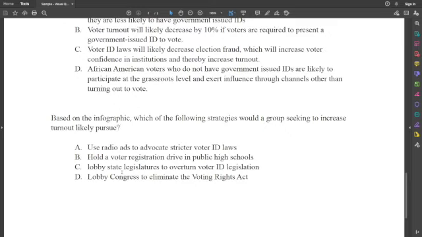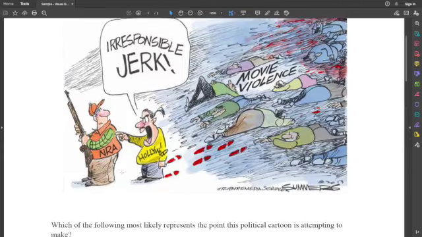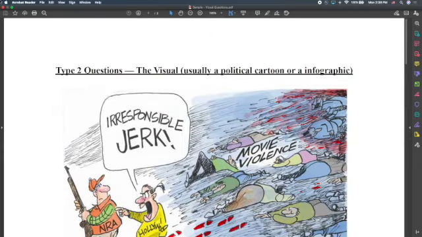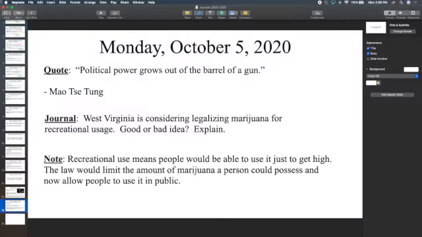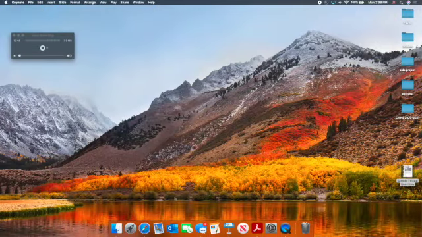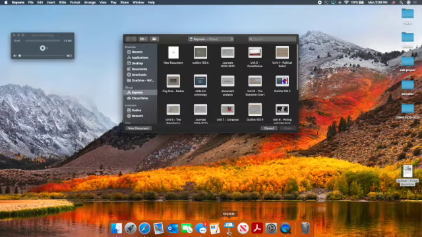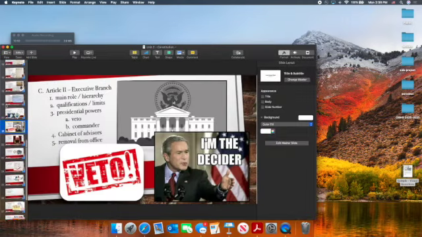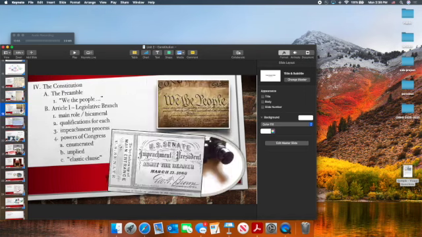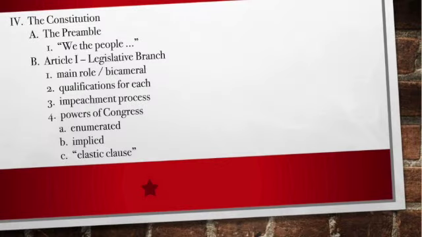Okay. And let's recap some different things from last week. Let's go ahead and get the journal question out of the way. We were talking about different documents and the usefulness of those. And remember, what they want you all to be able to do is identify certain underlying principles in documents, like the Declaration of Independence. Can you name one of the underlying principles of government that's found in the Declaration?